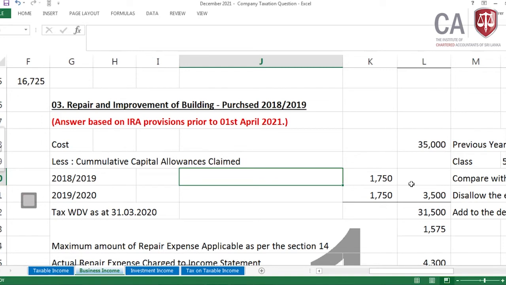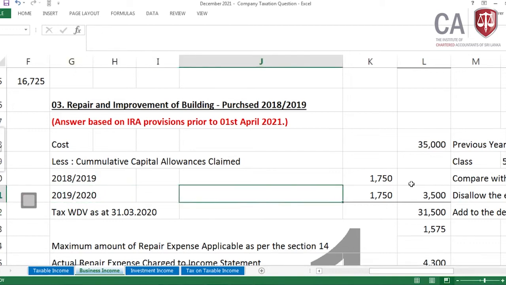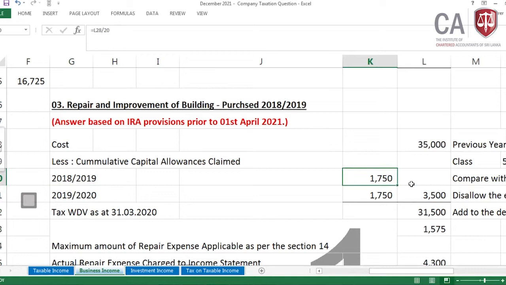Now we are in 2021, then what is the prior year? It is 1920, that means 31st March 2020. What's the tax written down value? It has 20 years, we need to provide the capital allowance, 1819 1750, 1920 also 1750.